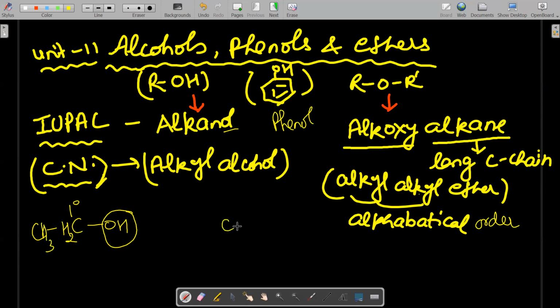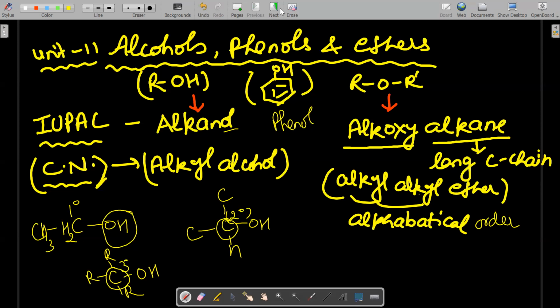Secondary alcohol means the alcoholic functional group is attached to the 2 degree carbon. What do you mean by 2 degree carbon? The carbon attached to two carbons is called secondary carbon, and there is a hydrogen. So this is called secondary alcohol. What is tertiary alcohol? It means the alcohol group is attached to a 3 degree carbon. This is called tertiary carbon because it is attached to three carbons.